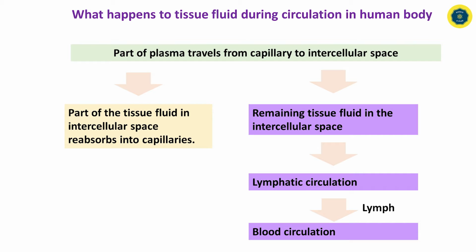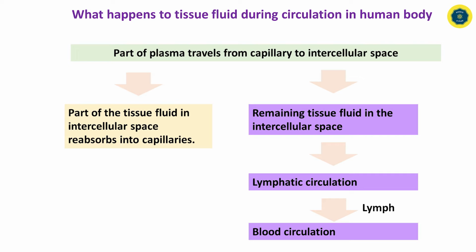Now you can understand this mechanism clearly through this diagram. As a summary, the tissue fluid supports the transportation of materials inside blood between blood capillaries and body cells. This fluid remains around the intercellular space among body cells and tissues, but some part of the tissue fluid reabsorbs into capillaries.